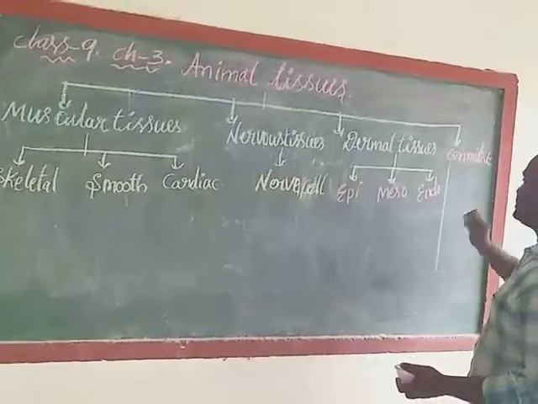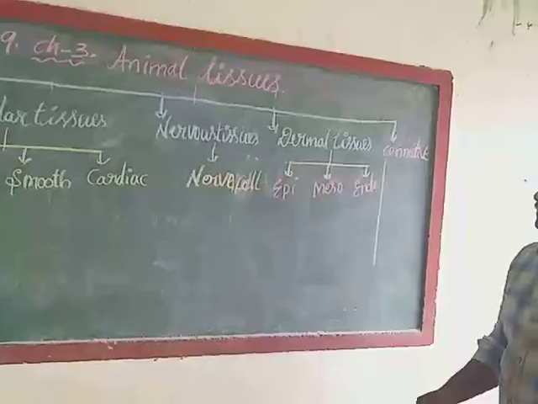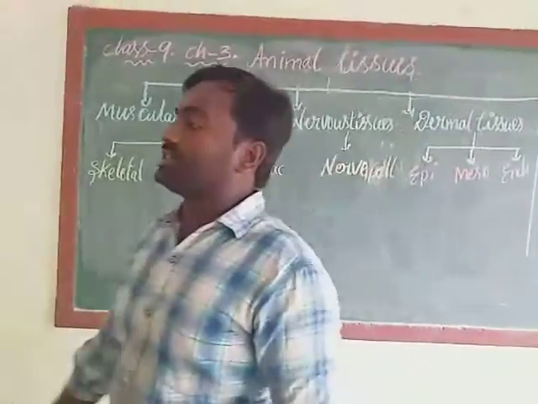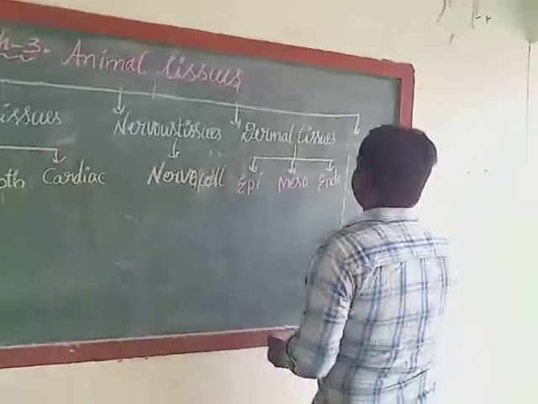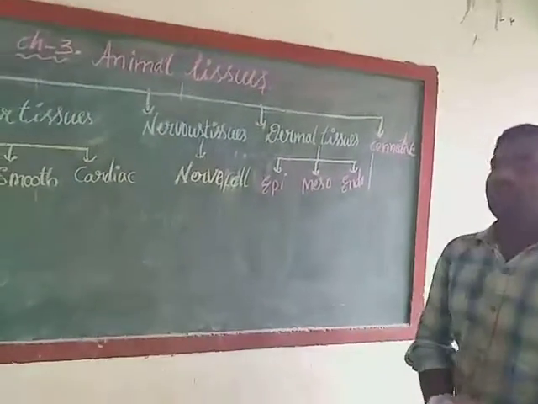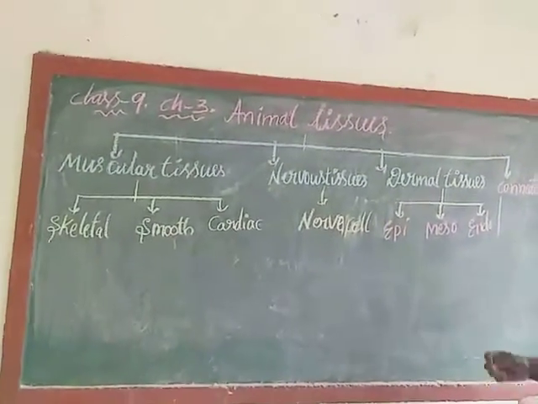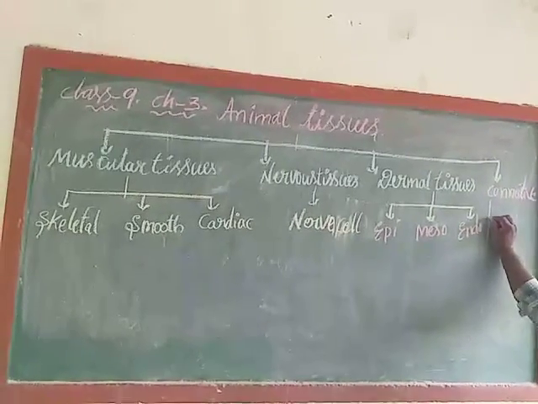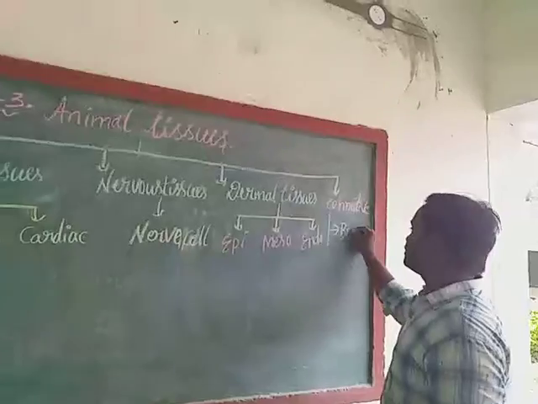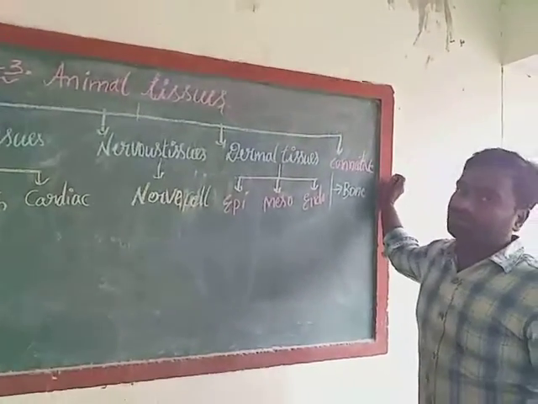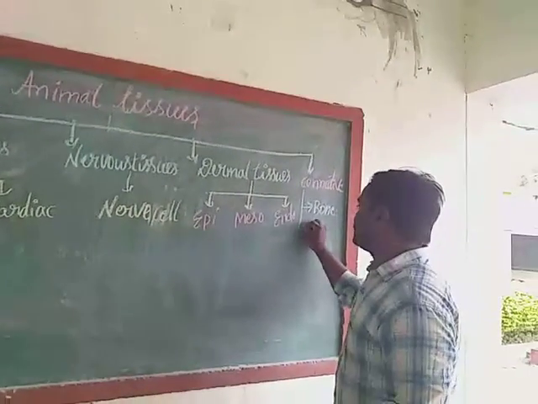Connective tissues. These connective tissues are useful to form the connections in our body. What is the use of connective tissues? Connective tissues are useful to make the connections in our body. So what are connective tissues? Let us see. Bone. Bone is useful to connect one part to another part in our body. Next, blood.